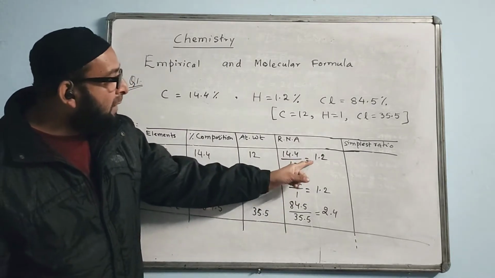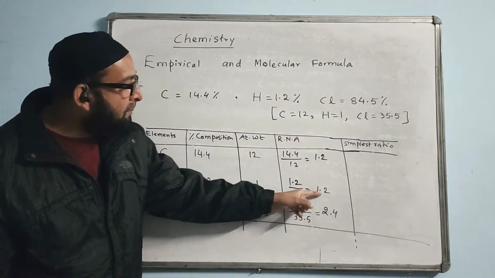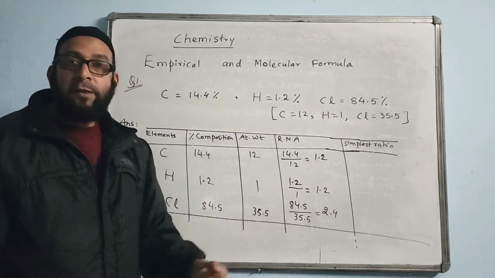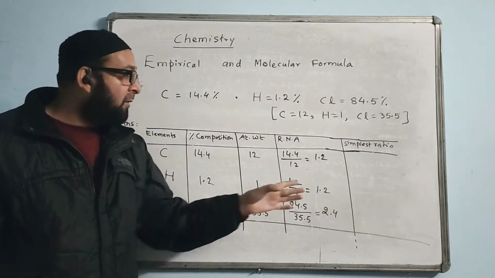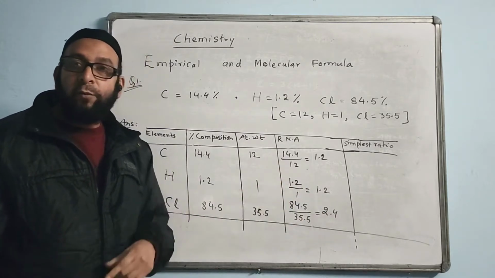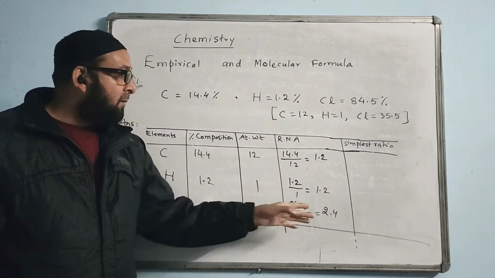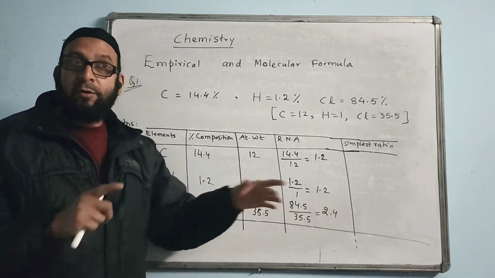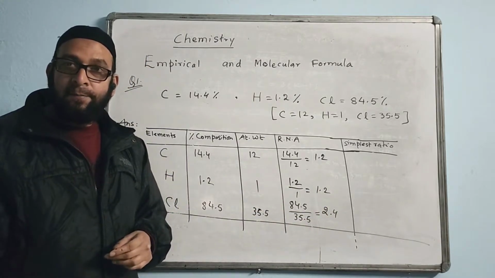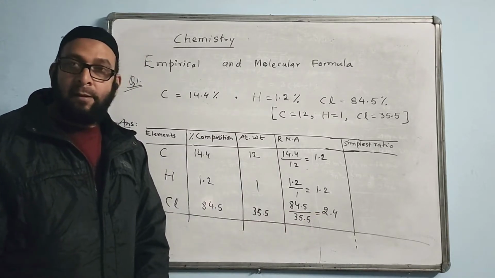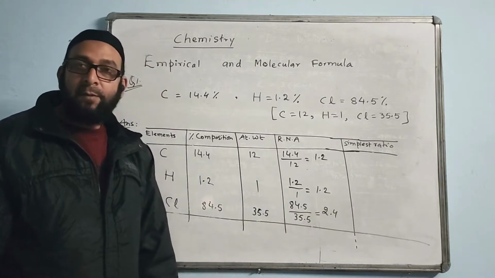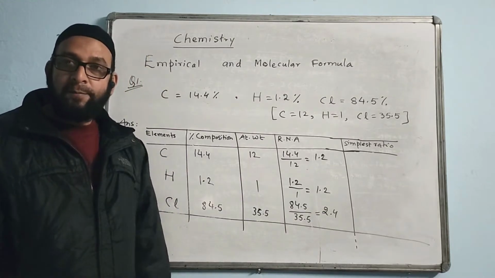And here we see what kind of numbers are coming. 1.2, here also same number coming. 1.2 is 12, this is 12, this is 12. What is double of 12? Double of 12 is how much? 2.4. We like 2.4. If it is 3 over here, then I would think 3.6 because 12 3s are 36. If it is 4, then I would think 4.8 because 12 4s are 48.